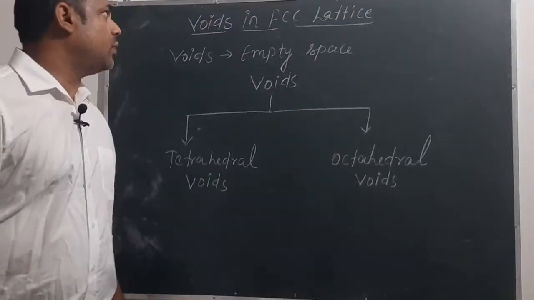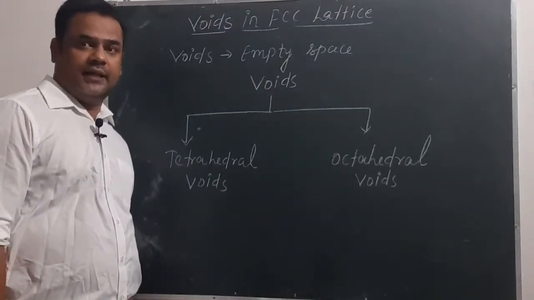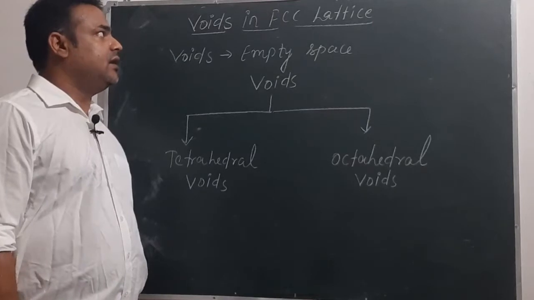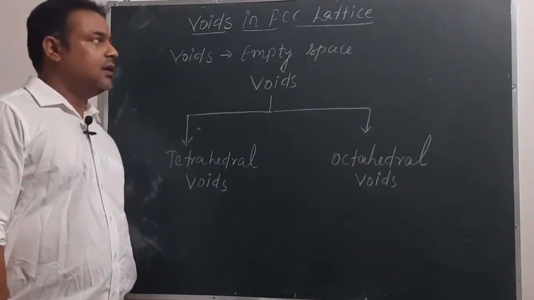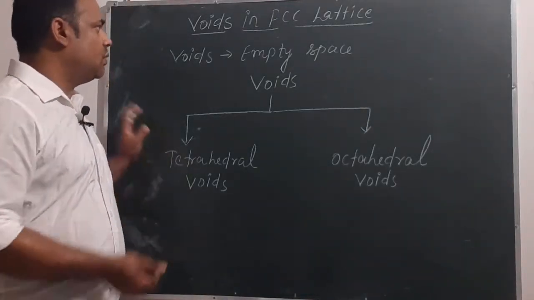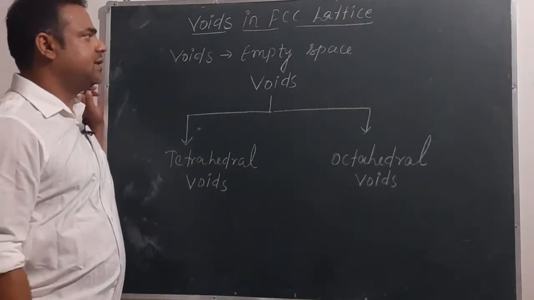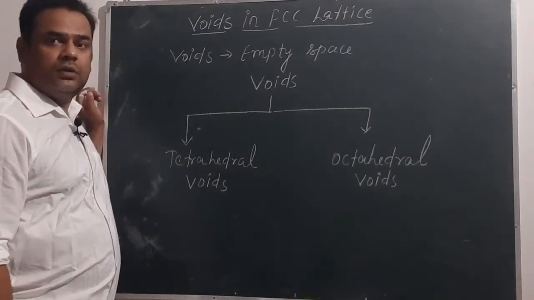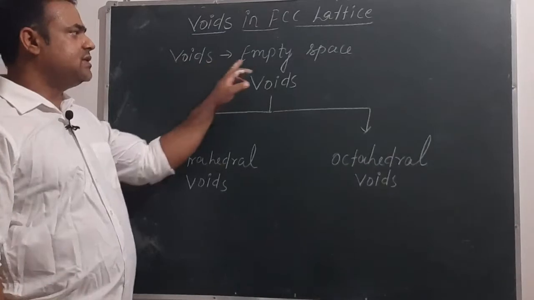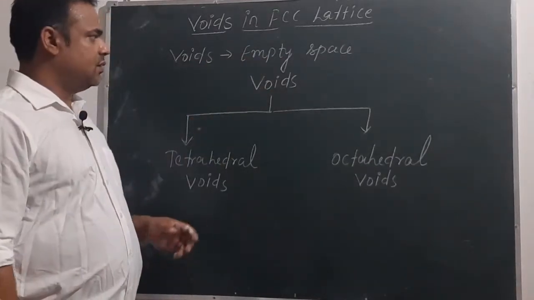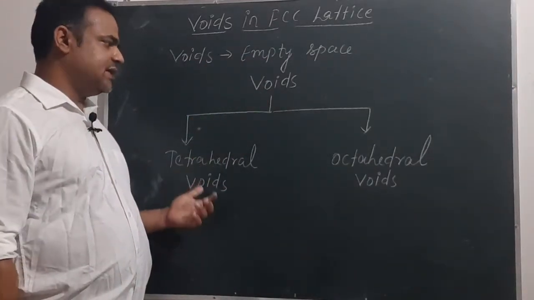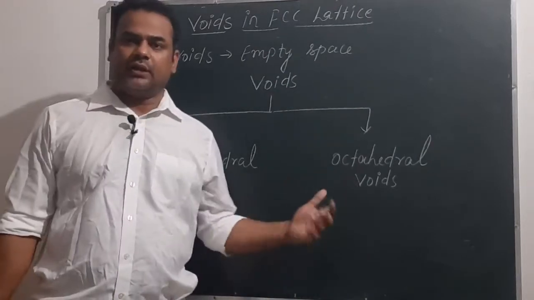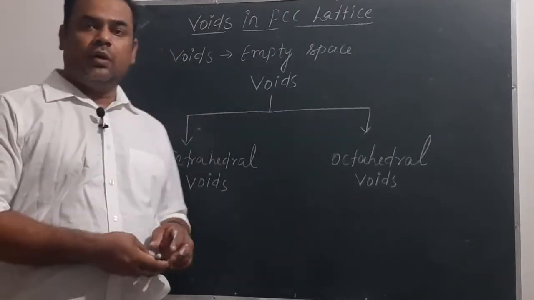Now we are talking about the voids in abscissi lattice, voids in face-centered lattice. So in case of abscissi lattice, when we talk about the voids, then void simply means empty space. There are two types of voids. One is tetrahedral voids, another one is octahedral voids. So what is the meaning of empty space?